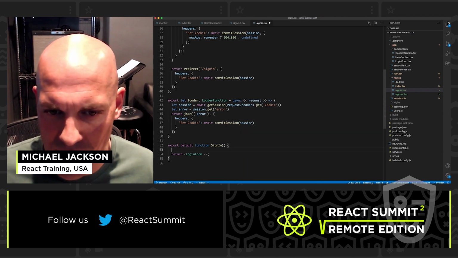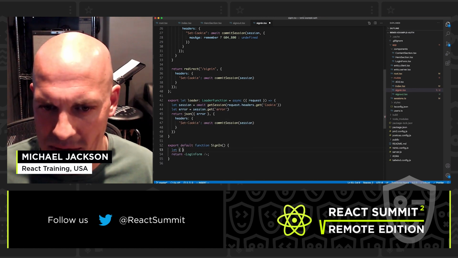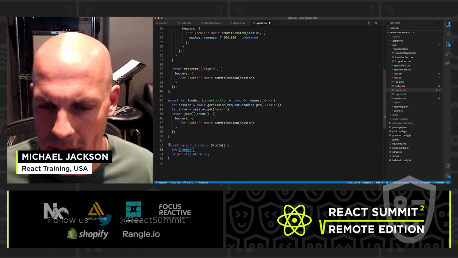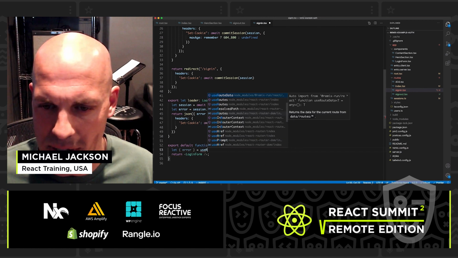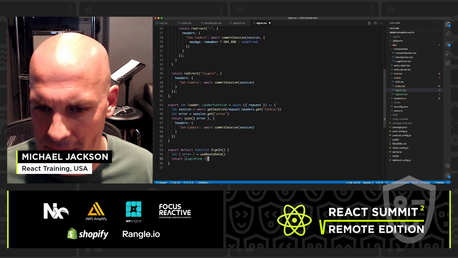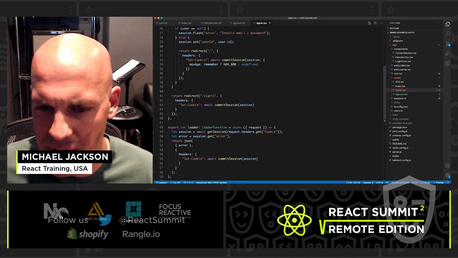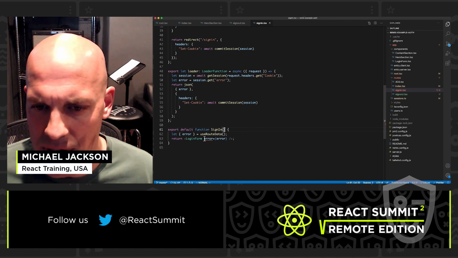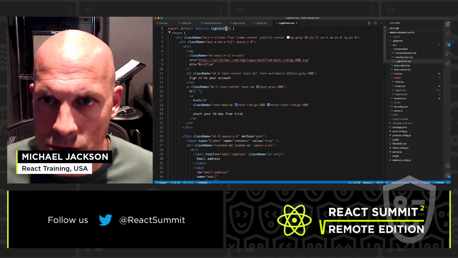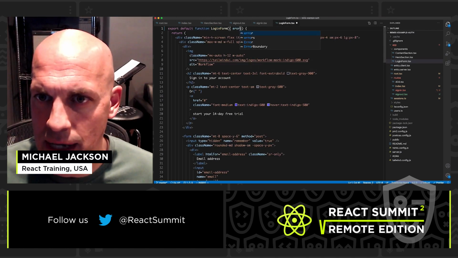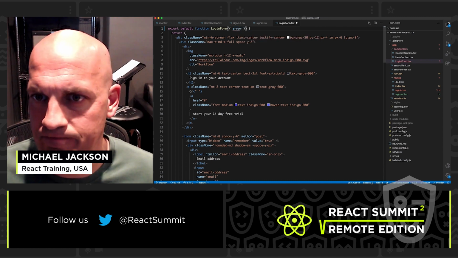Okay, so then we'll get it out in here. So error is use route data. And let's go ahead and add an error prop to our login form component so that we can show an error. So in our login form component, let's add the error prop.